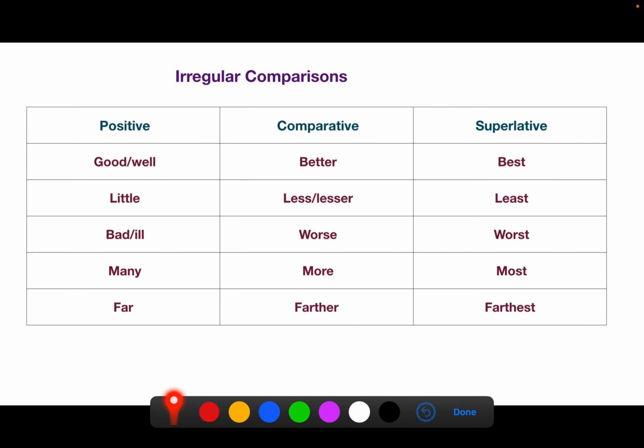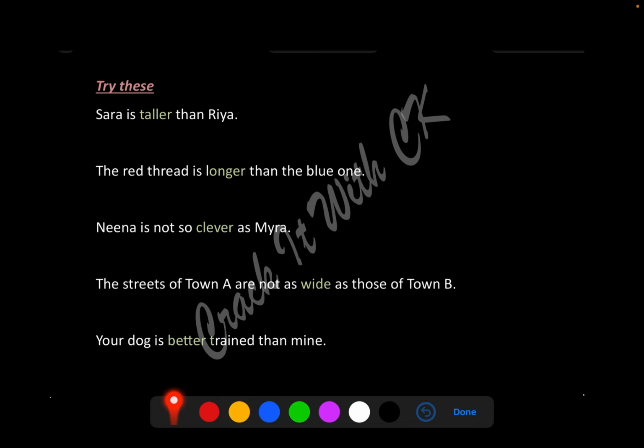These are some irregular comparisons, guys. For example, everywhere it's not going to be like happy, happier, happiest, safe, safer, safest. These are some irregular comparisons. Like if it's good, the comparative form is better and the superlative is best. So I would like you to take a screenshot of this and keep it with you. It'll really help. Okay, come on, ready for the revision? There it is. Pause the video. Take down the answers quickly. Okay, I'm putting up the answers now.